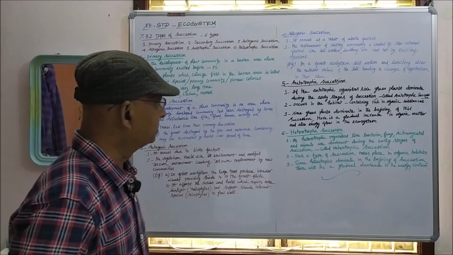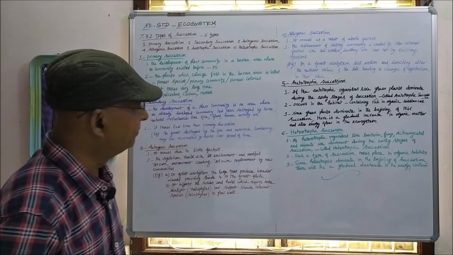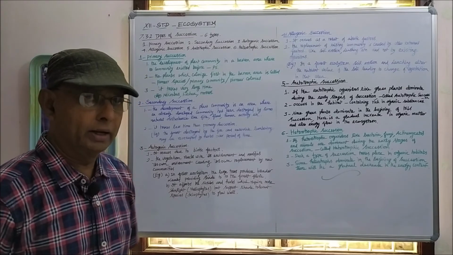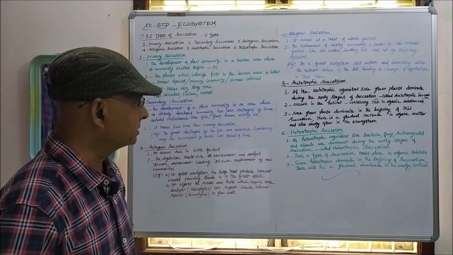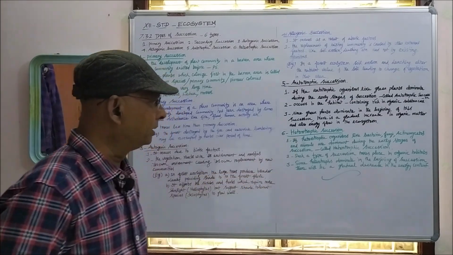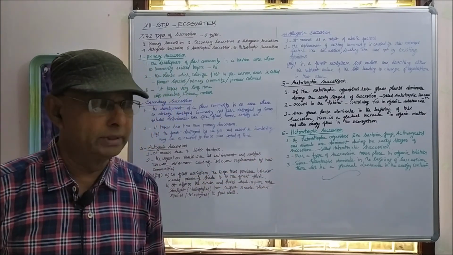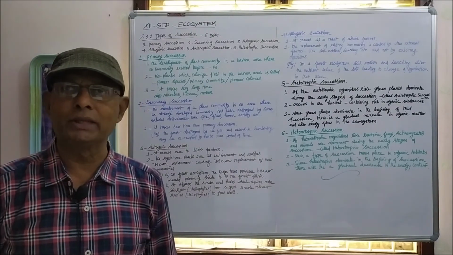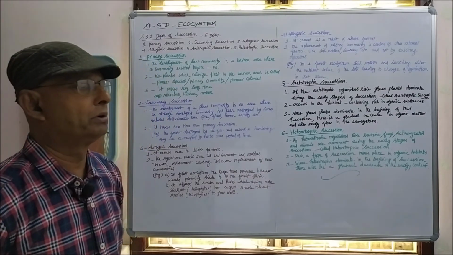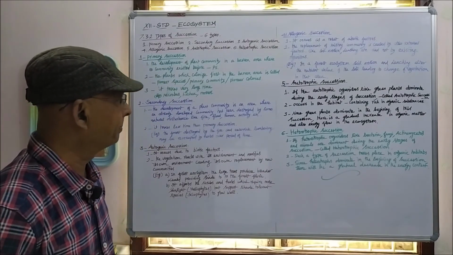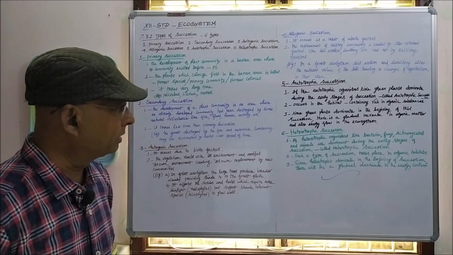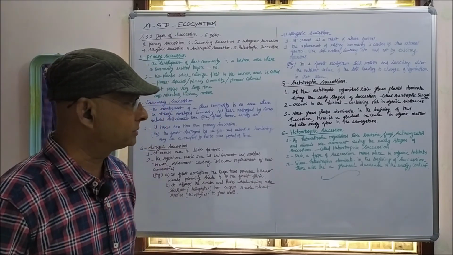Come to heterotrophic succession. If heterotrophic organisms like bacteria, fungi, actinomycetes, and animals dominate during the early stages of succession, that is called heterotrophic succession. Such a type of succession takes place in organic habitats.